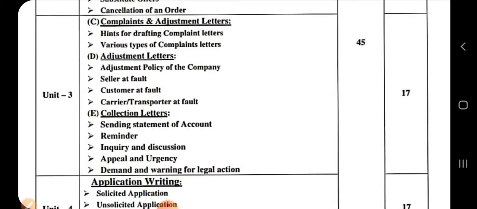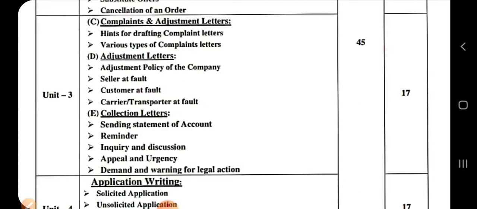It may also happen that the wholesaler or the manufacturer makes a complaint to the customer. So the complaint letter is in unit number 3. Its solution is also in unit number 3, that is called adjustment of letter. And then the collection of letters.